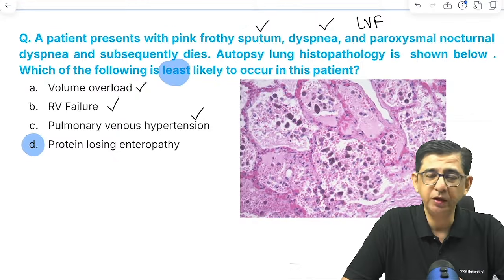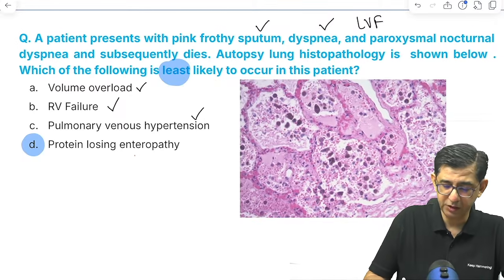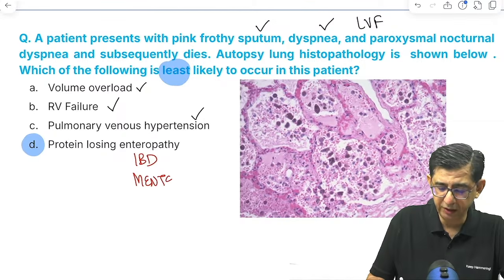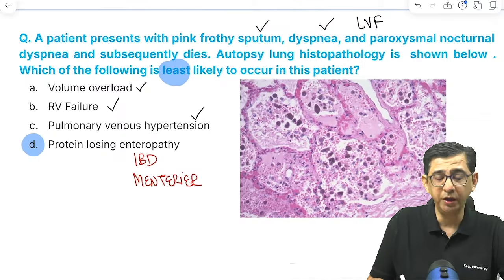Protein losing enteropathy is usually seen with inflammatory bowel disease and Menetrier's disease. I'll just write down the causes. It is seen with inflammatory bowel disease, it is seen with Menetrier's disease, and then it is also seen with chronic heart failure.